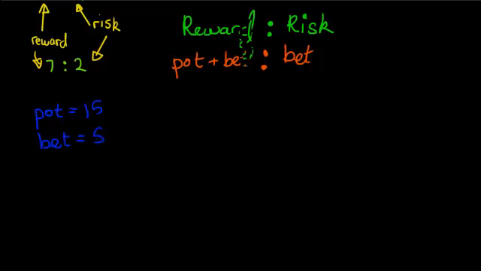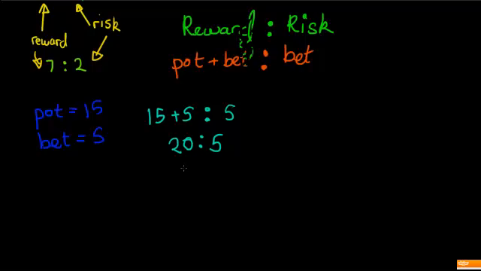Let's just use this formula from up here. Pot plus bet, this is our reward: 15 plus 5. To, how much we risk, which is 5. So adding this up, it is going to be 20 to 5.